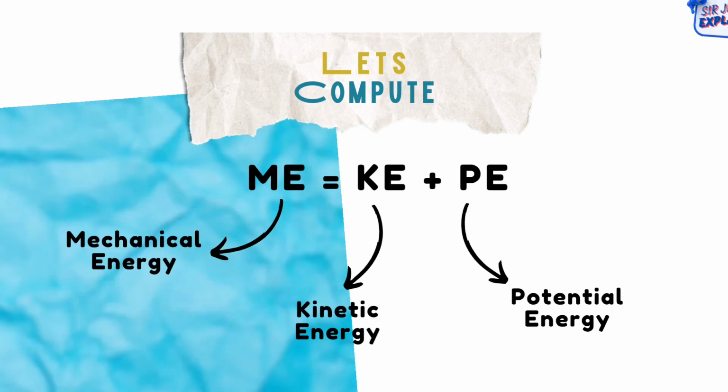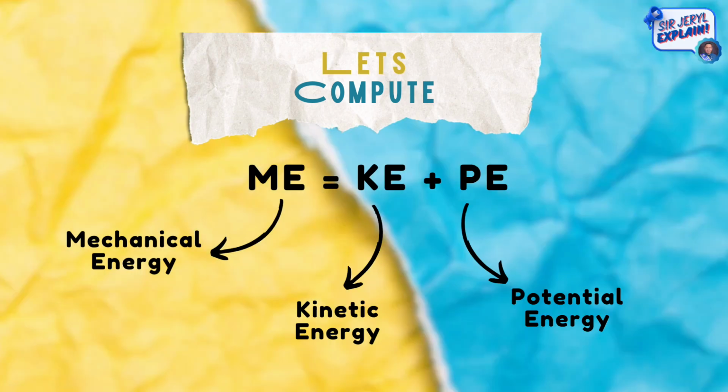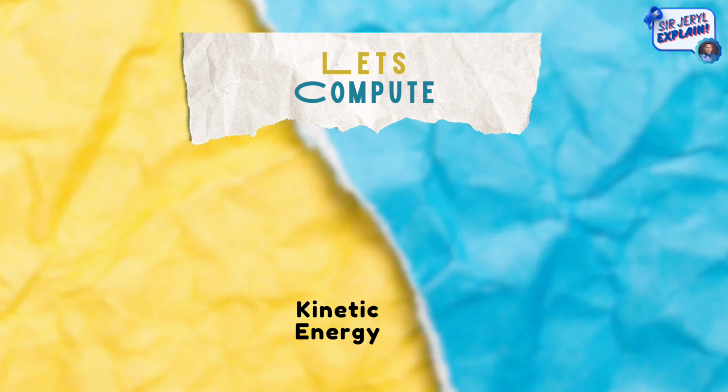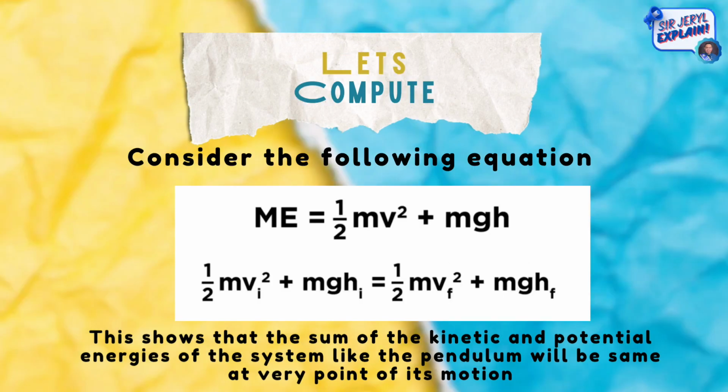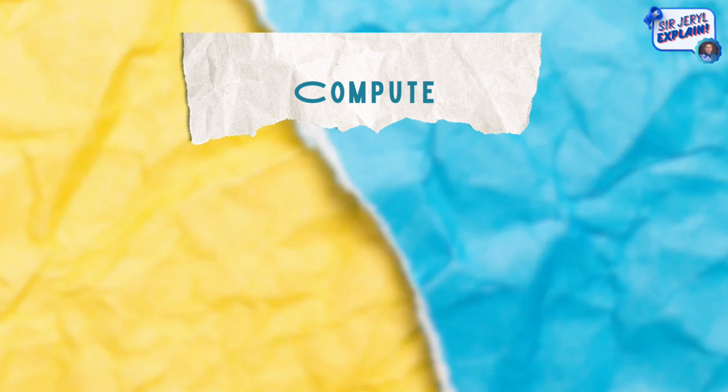Let's try to understand the formula. Mechanical energy is equal to kinetic energy plus potential energy, or written as ME = KE + PE. Consider the following equation. This shows that the sum of the kinetic and potential energies of the system, like the pendulum, will be the same at every point of its motion.